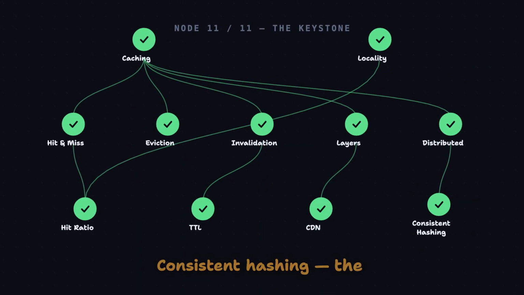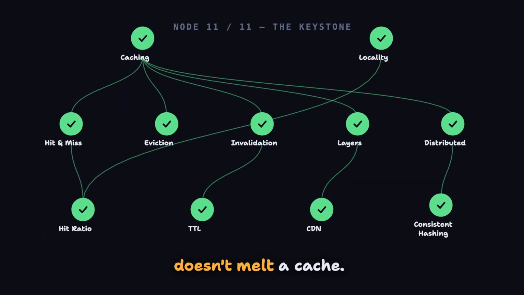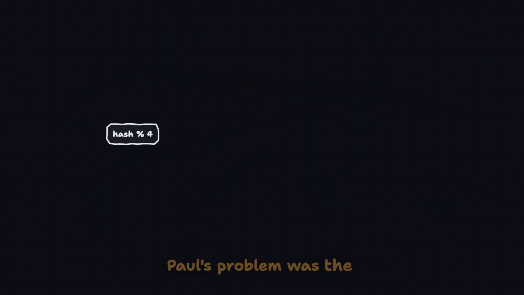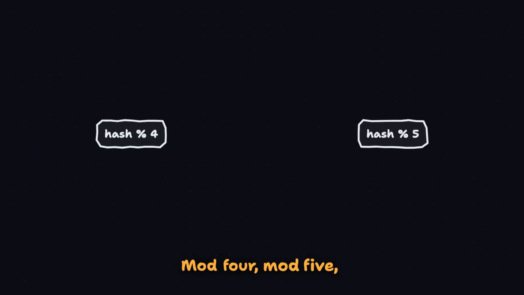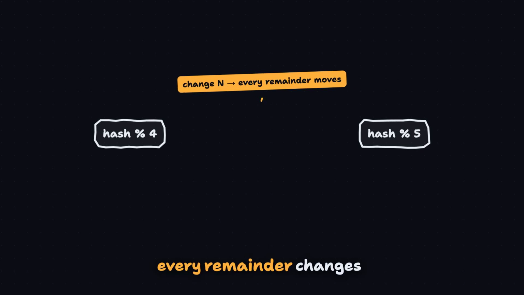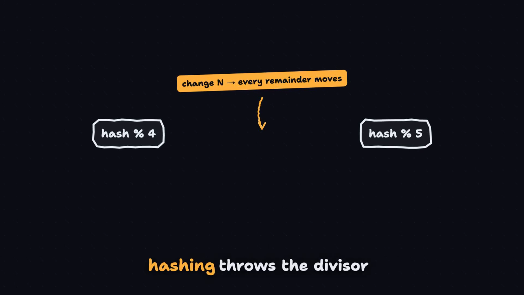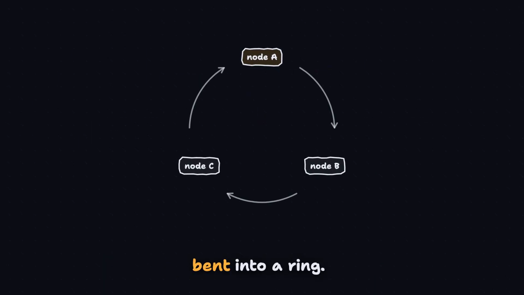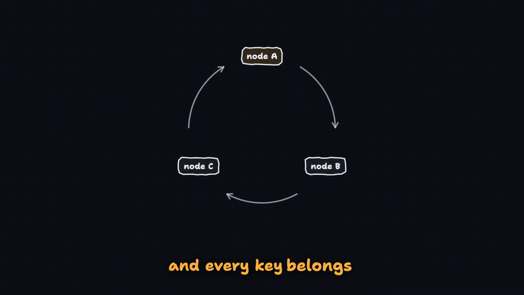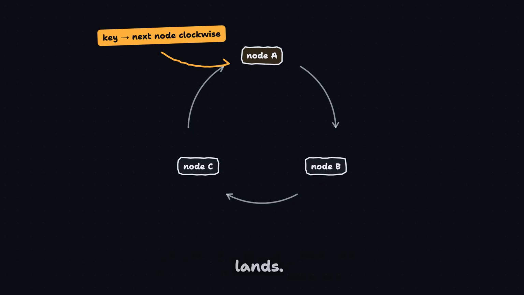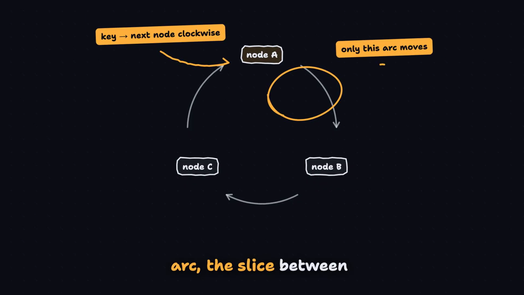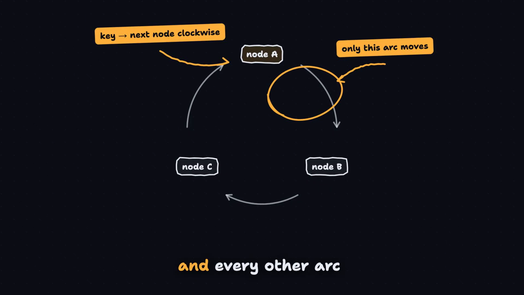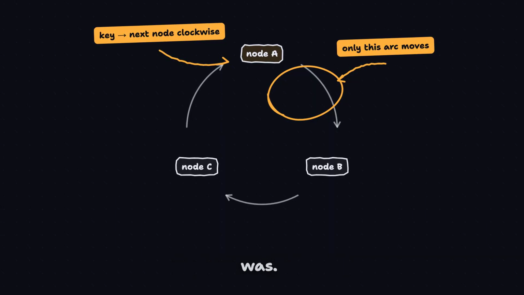Consistent hashing. The reason adding a server doesn't melt a cache. Paul's problem was the divisor. Mod 4, mod 5: change the n, and every remainder changes with it, so consistent hashing throws the divisor away. Picture the hash space bent into a ring. Every node sits somewhere on that circle, and every key belongs to the first node clockwise from where it lands. When Paul adds node 5, it claims one arc, the slice between itself and its neighbor, and every other arc stays exactly where it was.